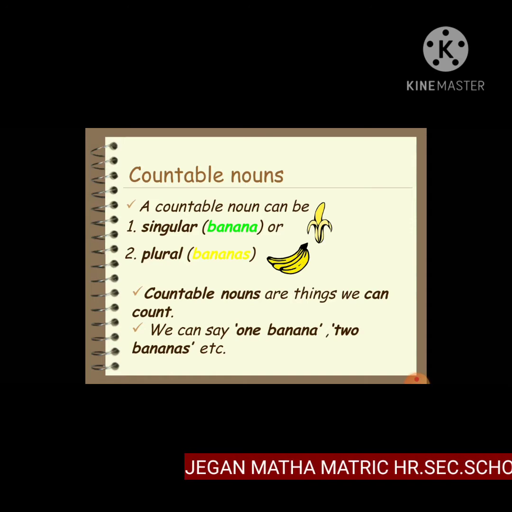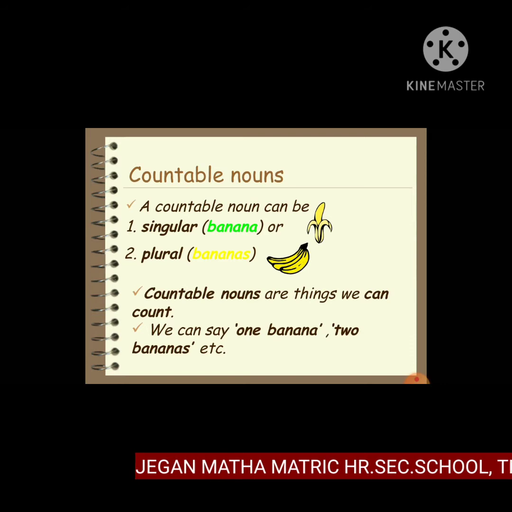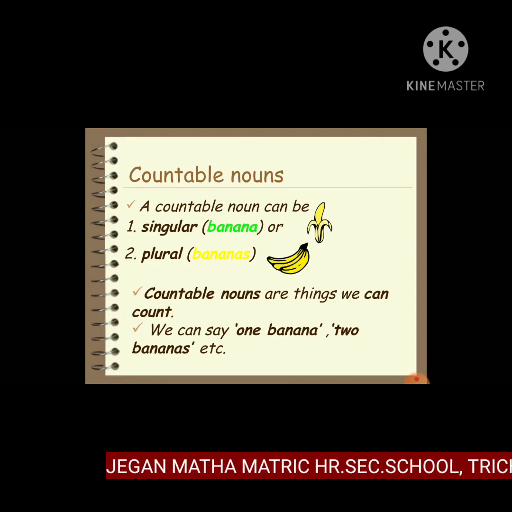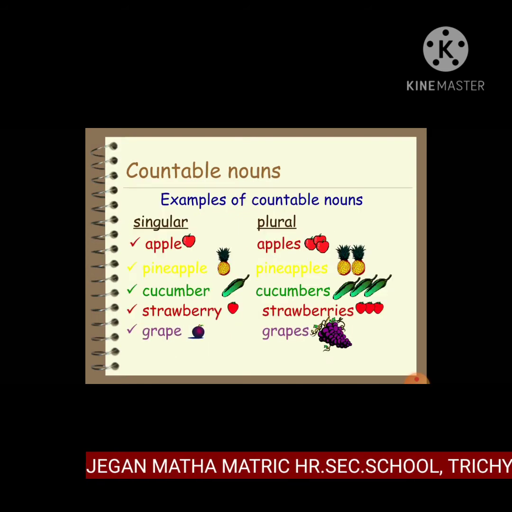A countable noun can be singular, banana, or plural, bananas. Countable nouns are things we can count. We can say one banana, two bananas, etc. So we can easily count it. So it's called countable nouns.